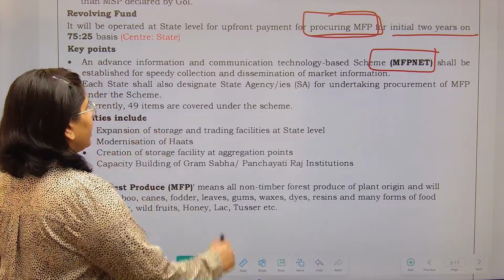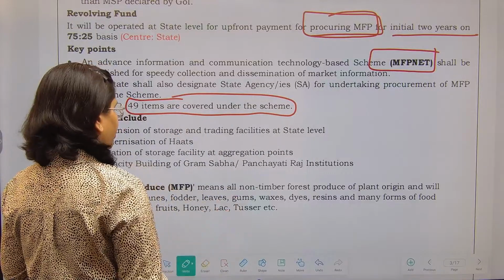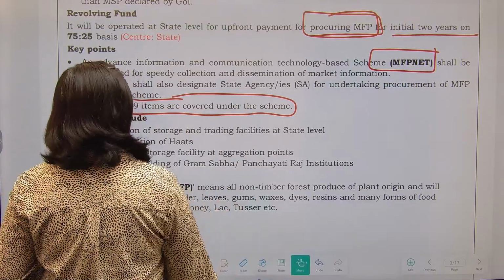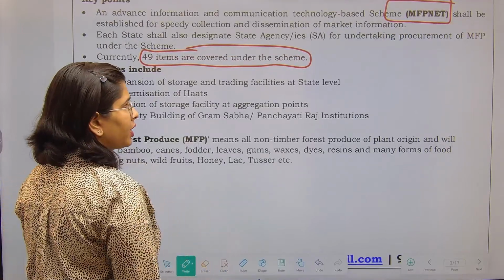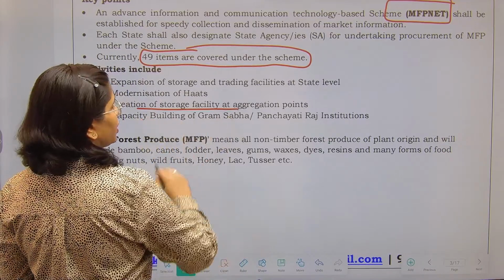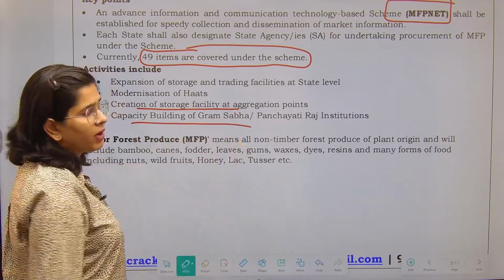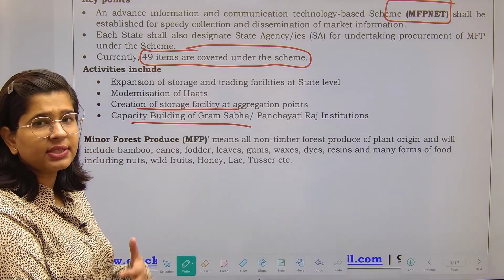Now, there are currently 49 items which are covered under this particular scheme, not very important for us. Next, what activities are going to be provided under this? So, expansion of storage and trading, modernization of haats, creation of storage facility, capacity building of Gram Sabha, etc., etc. All these facilities will be provided.